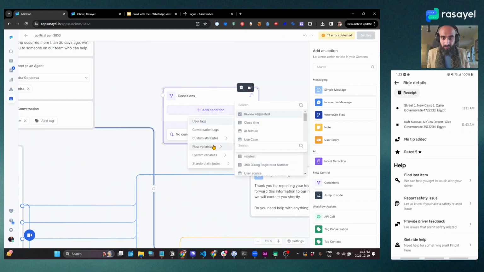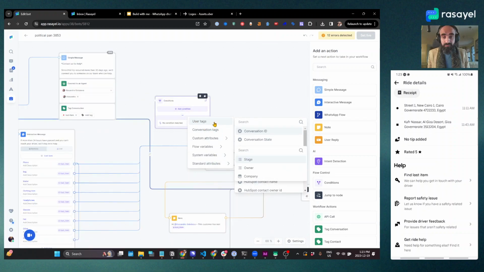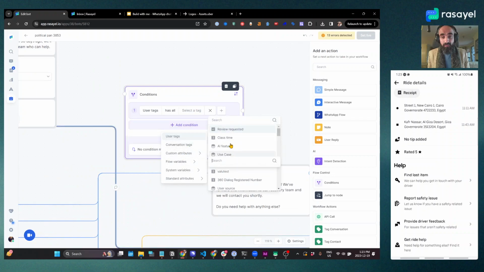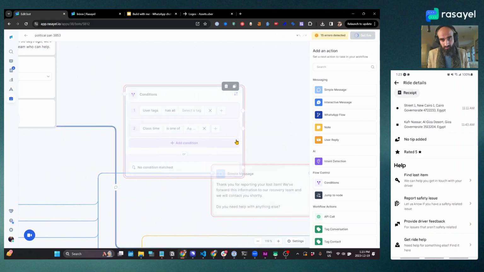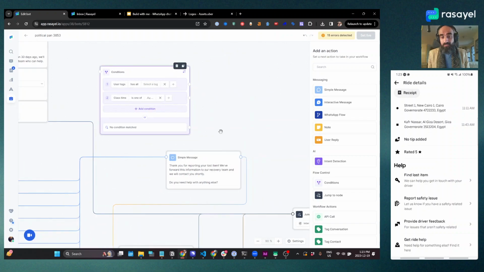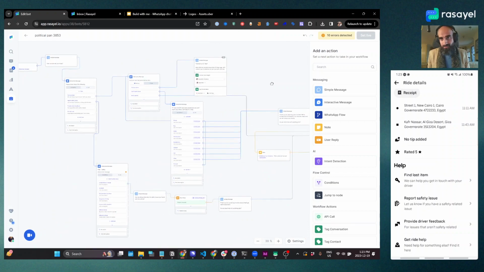And the way that works is you can say, based on certain variables or based on tags, based on anything, whatever it is, let's add a simple condition over here. I'll add another condition. Let's say this attribute. Now, if they meet this condition, I can direct it to a different message. If they meet another condition, I can direct it to another message. So I will not be doing that in this video, but I just wanted to give you insight into the things that you can do.